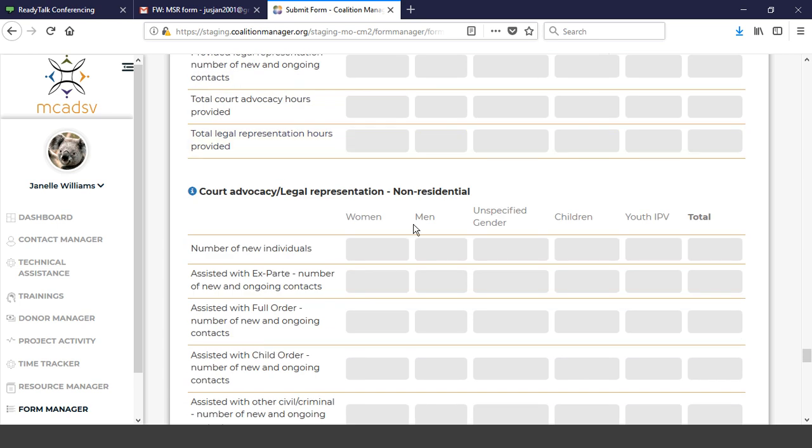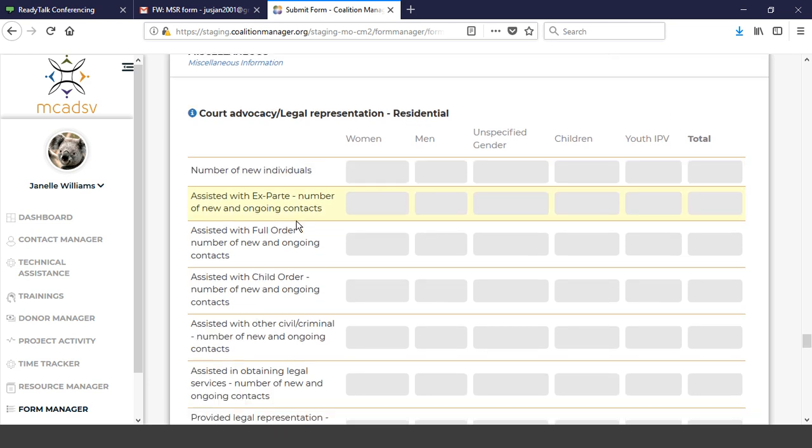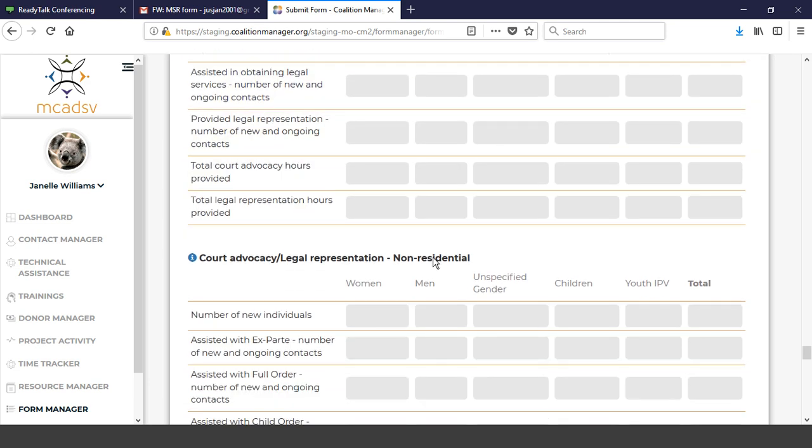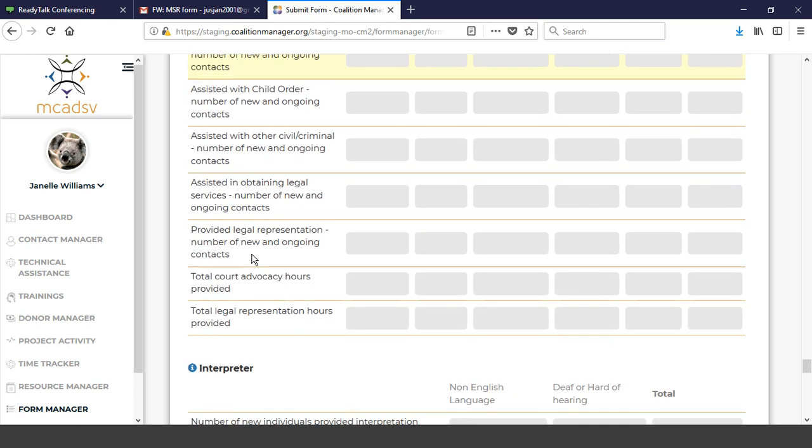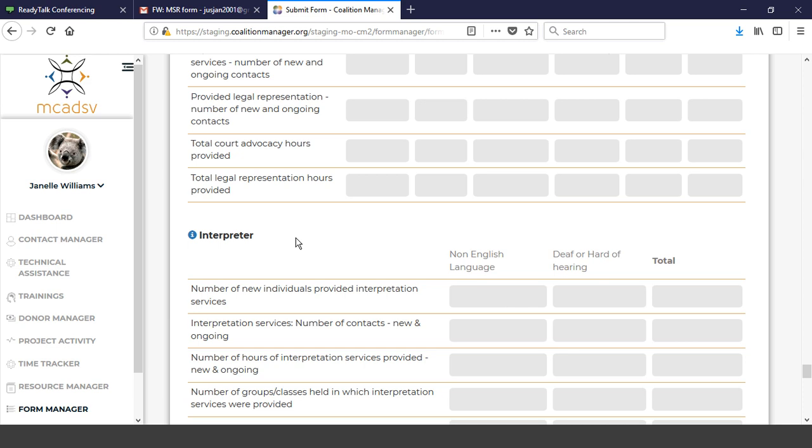And that's both for residential, and then the next section is non-residential. So the other thing that looks slightly different is where it used to go straight across the page with residential and non-residential, it's just broken into each section. So please make sure you're filling in. If you're doing residential, please make sure that it says residential, and then if it's non-res, make sure you're clicking in the non-res section. And the non-res section looks exactly the same as what Janelle just described.